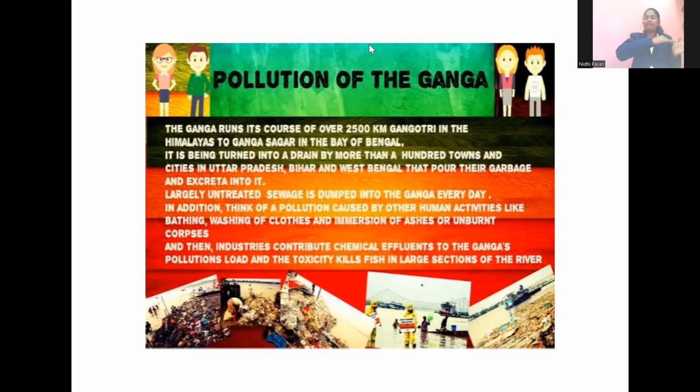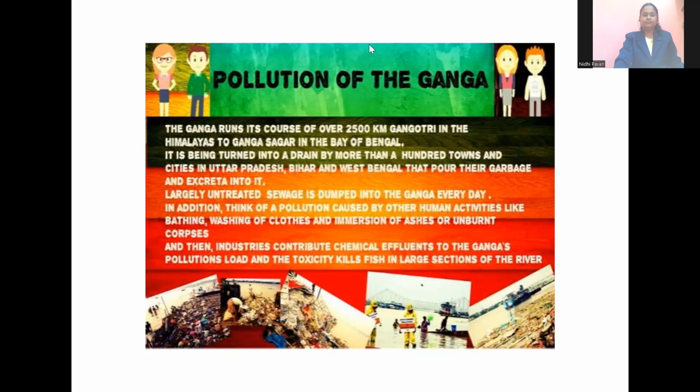It will cross hundreds of towns and cities from Uttar Pradesh, Bihar, West Bengal. So almost all the cities put garbage into that river, which causes pollution. So that river looks like sewage water. In addition, human activities like bathing, washing clothes, immersion of the ashes, immersion of the idols, all of this caused the Ganga to be polluted.